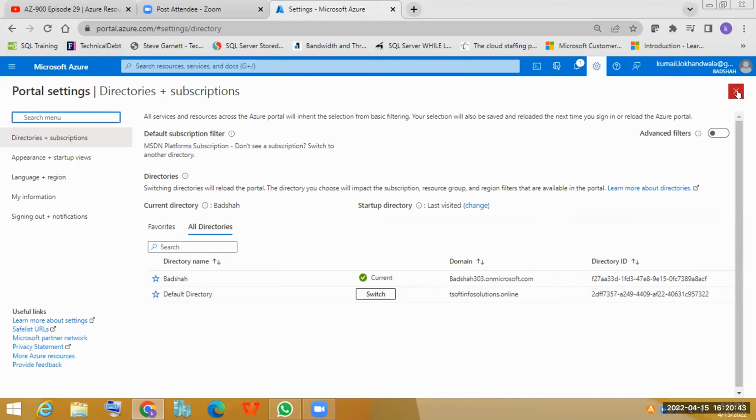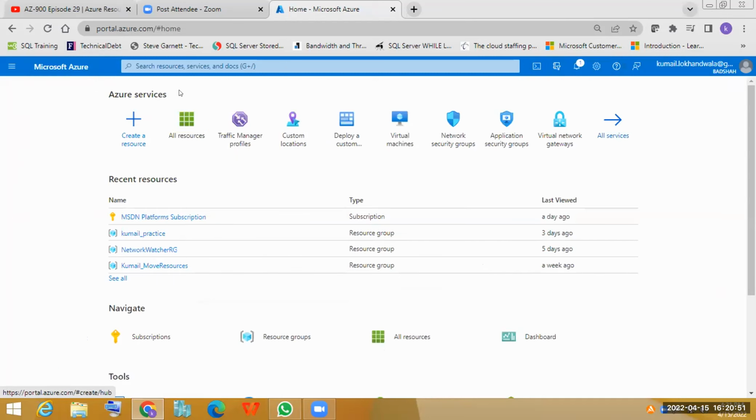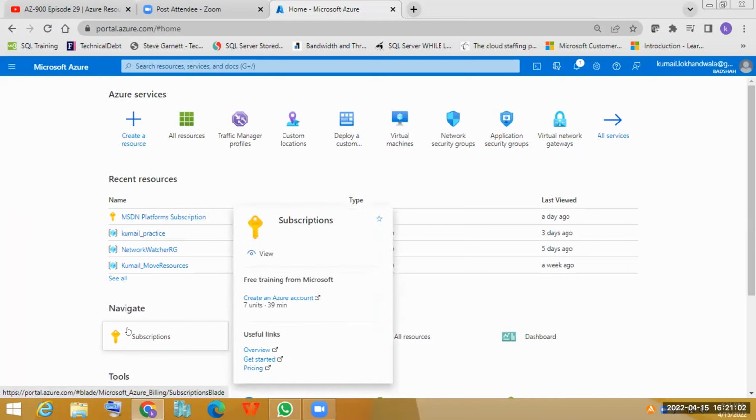But Kumail, if you switch it to my directory, then you will not be able to use your free tier, because I have this directory. Under this directory, I have already used my free subscription way back. I have already used it with my PAN card number, so you won't be able to do that. So you'll have to be on your own directory, under your own company. Then only you will get your free trial.